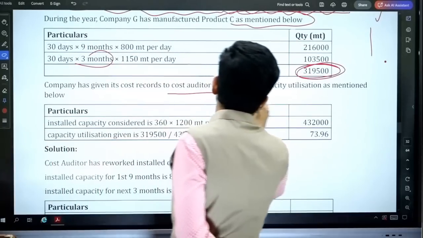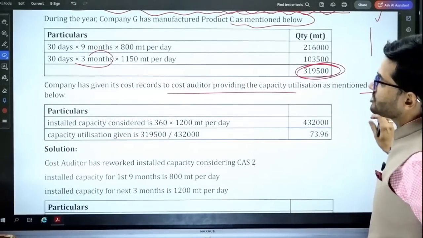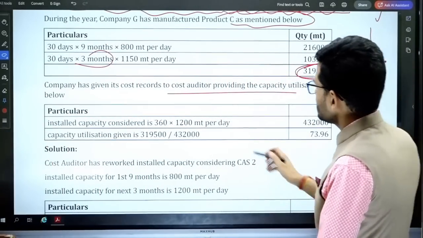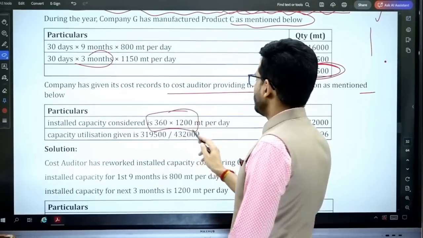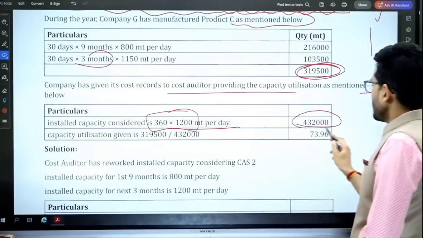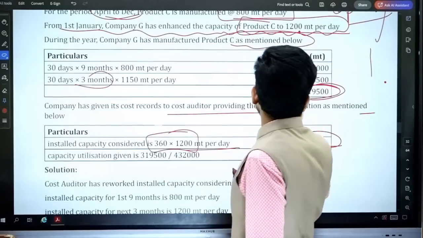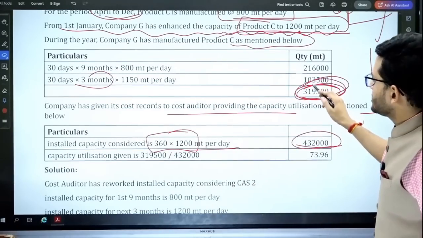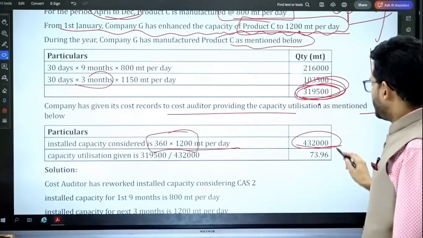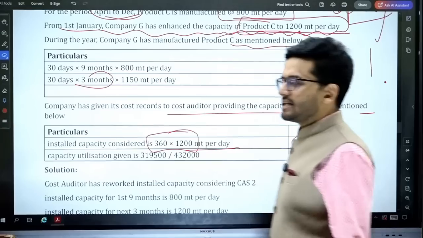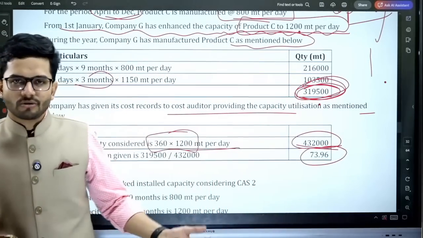The company has given its cost record to the cost auditor, providing the capacity utilization as mentioned below. The capacity utilization is 360 days for 1200 metric ton per day, 4,32,000, and the actual capacity utilization is 3,19,500. This is the actual capacity utilization which the company has given. This divided by this, the company has given you a ratio of 74% as the capacity utilization.